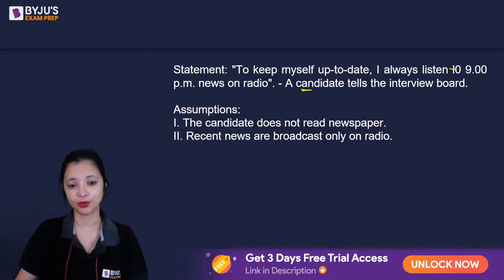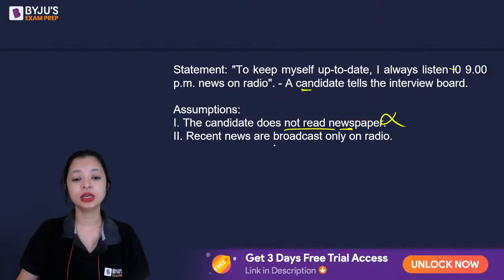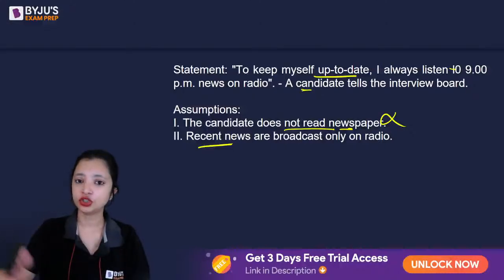The candidate does not read newspaper. Maybe he does. Maybe he only reads the Bollywood part. Or maybe he reads it, but he thinks newspapers aren't enough to keep him up to date. So additionally, he listens to the 9 p.m. radio as well. Unnecessary. Not a compulsion that he does not read a newspaper. Recent news is broadcasted only on radio. Again, recent news, yes, we're referring to because he wants to be up to date. But it may be broadcasted on other channels which are inaccessible to him.